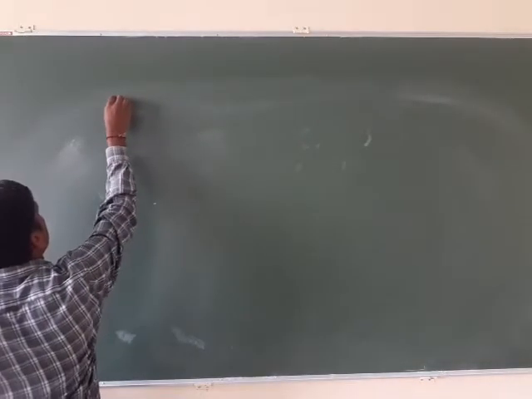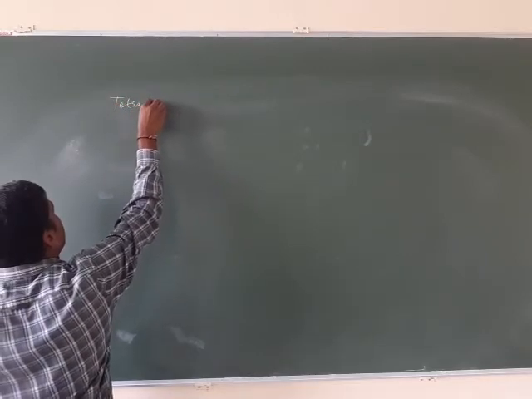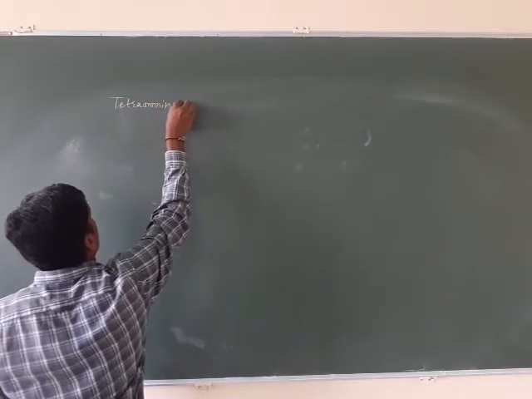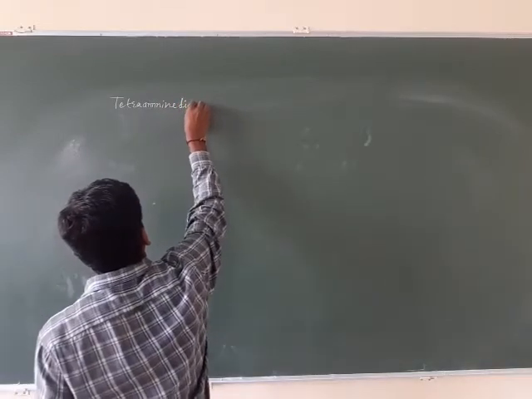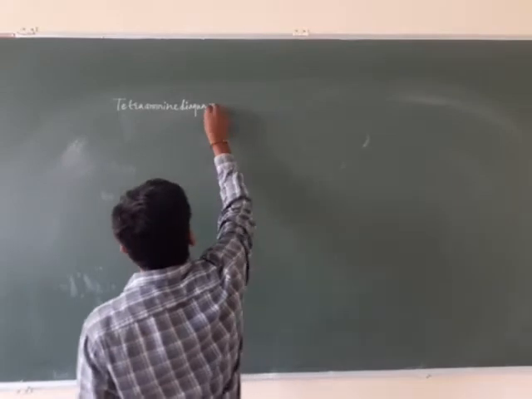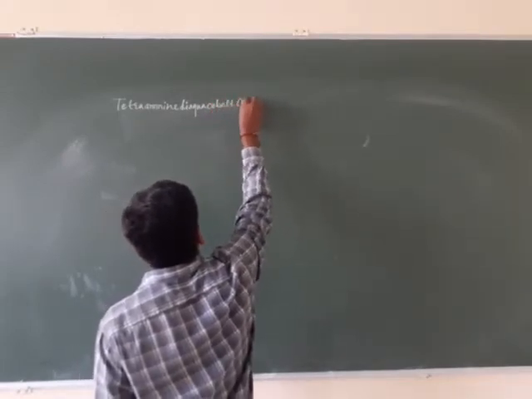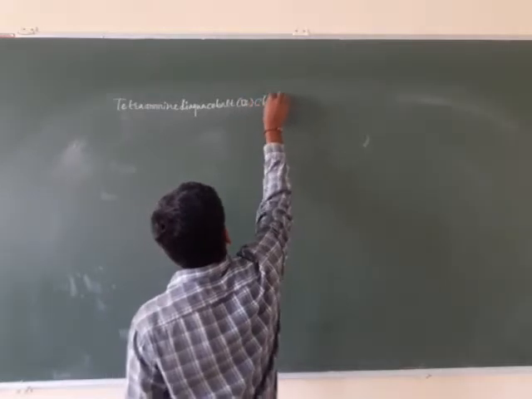What is it? Tetraamine, diaqua, cobalt, 3, chloride.